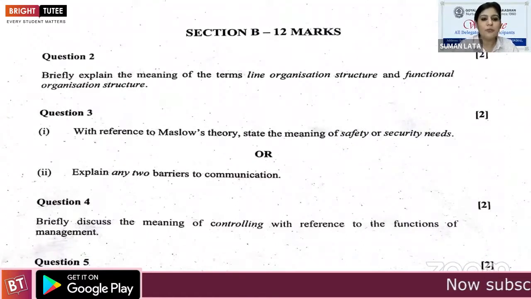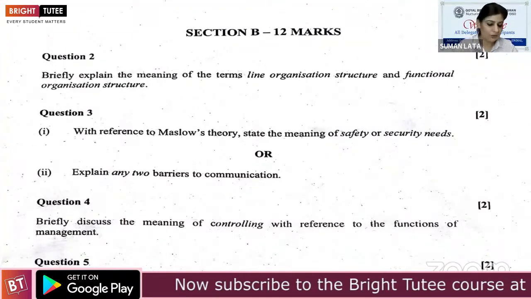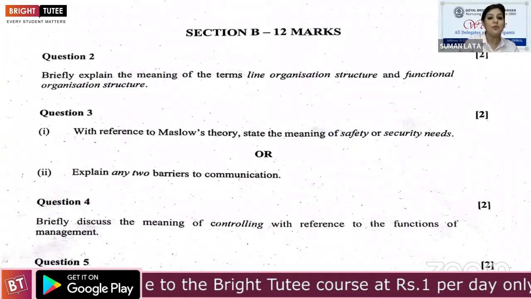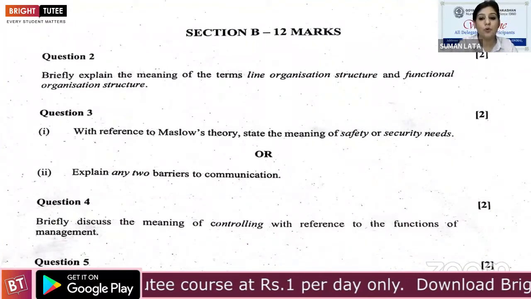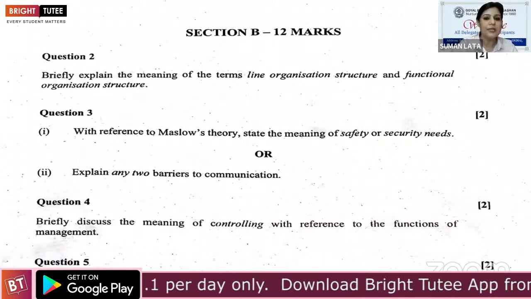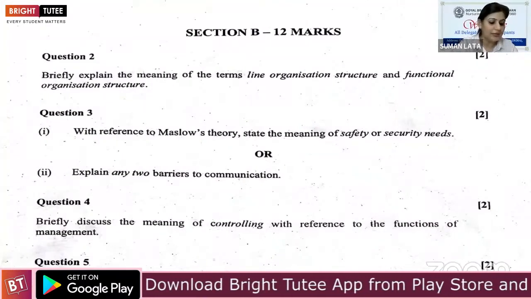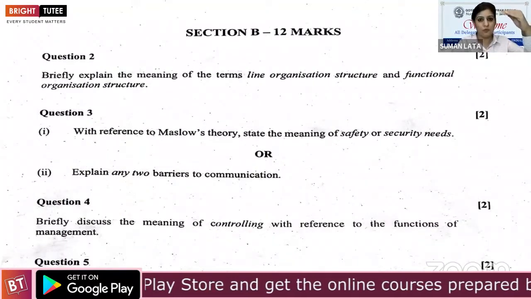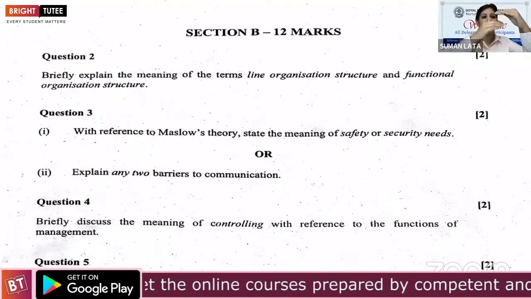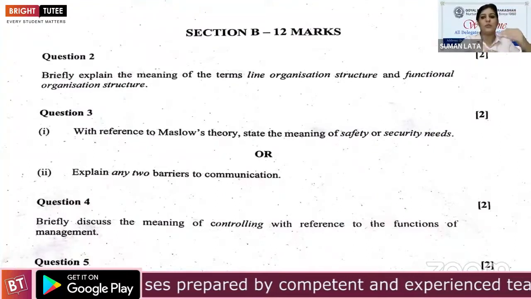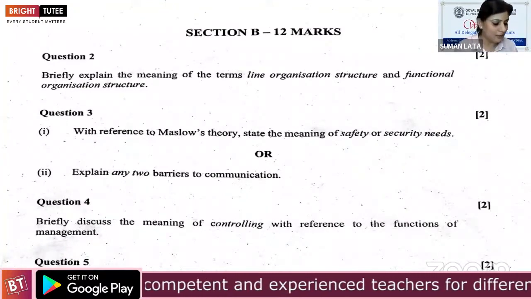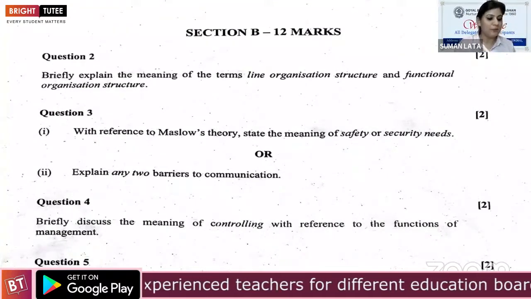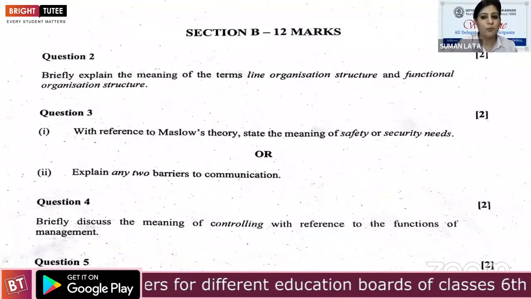Second question, briefly explain the meaning of the terms line organization structure and functional organizational structure. Line organization structure is the simplest form of any type of organization structure. Here authority flows from top to bottom, like authority of this person to this person, this person to this person. In line organization structure, authority flows from top to bottom.